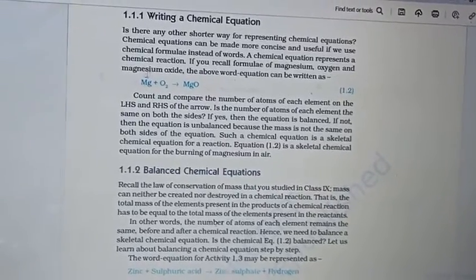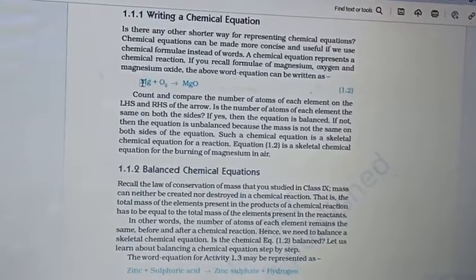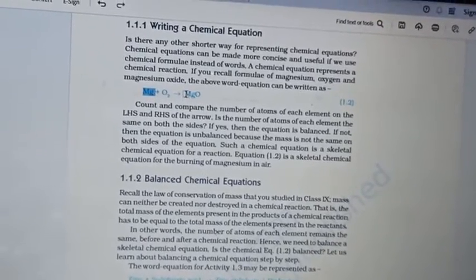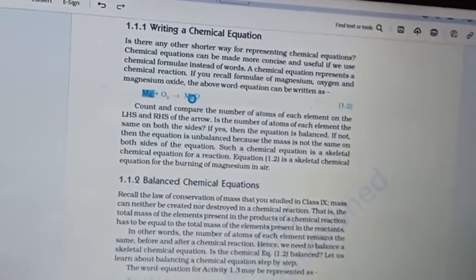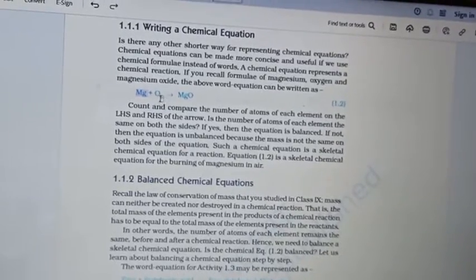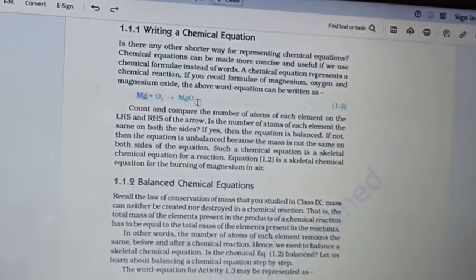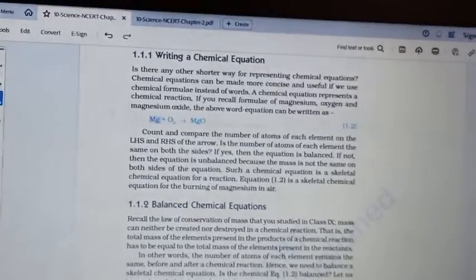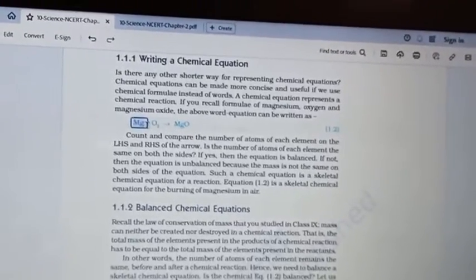Here we can see one atom of magnesium on the reactant side and one atom of magnesium on the product side. On the reactant side, O2 means two atoms of oxygen, while on the product side in magnesium oxide there is only one atom of oxygen. So this reaction is not balanced.